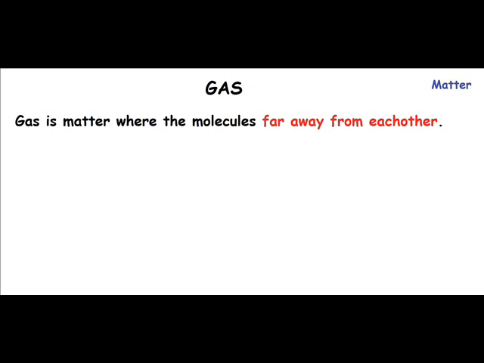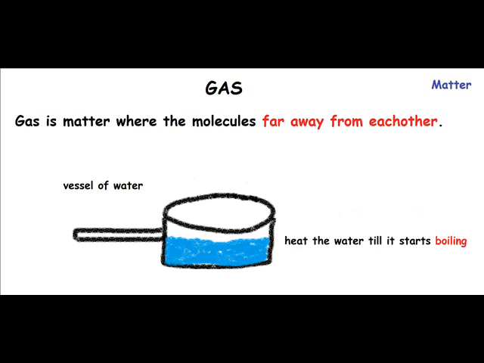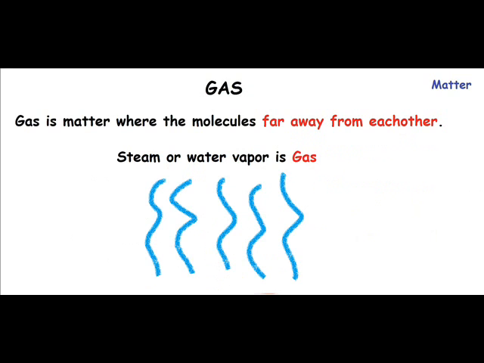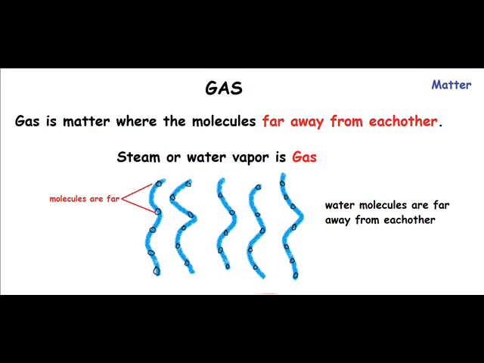Let's try to understand what gas is exactly. Take a vessel of water. Start heating this water till it starts boiling. When it starts boiling, what do you see? We see steam or water vapor coming out. This steam or water vapor is gas. Now we know what a gas is. As we can see from this diagram, in steam or water vapor, the molecules are far apart from each other.